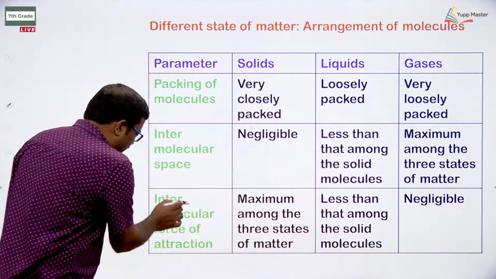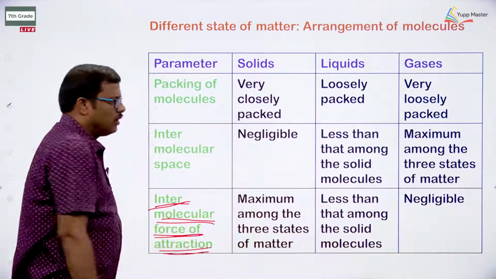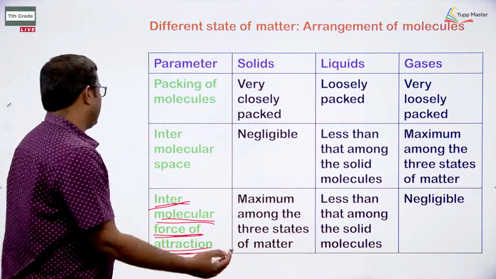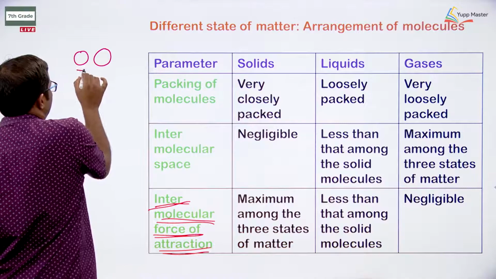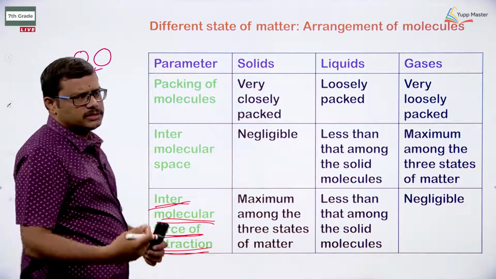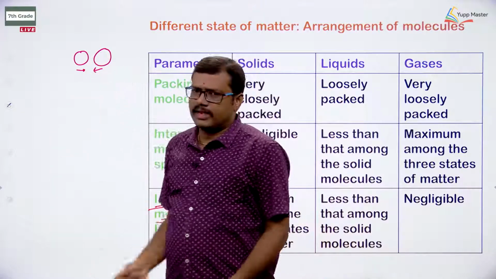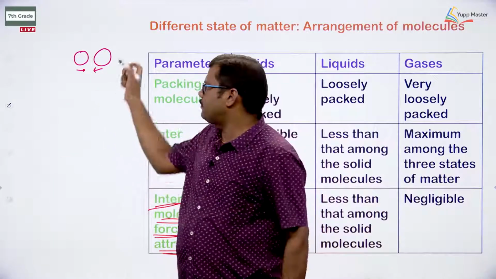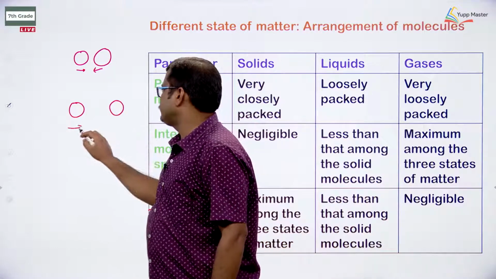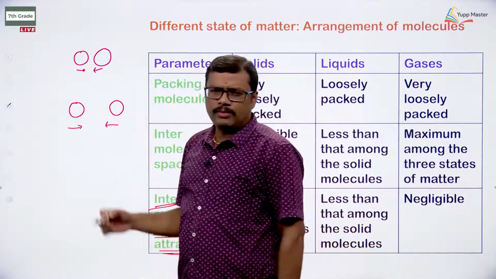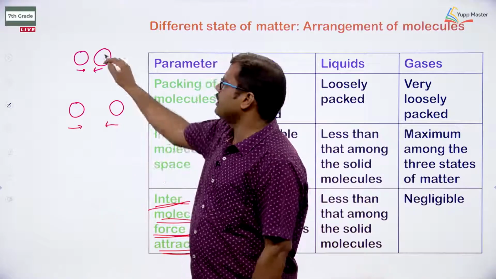Intermolecular force of attraction. When you observe the intermolecular forces, in the case of solids, since the gap is very small, the attraction forces are more. Why is the space less? Because one particle is attracting the other. So, attractions are more in the case of solids. But when you look at the liquid, the separation is larger, so the intermolecular attraction force is less compared with the solid.